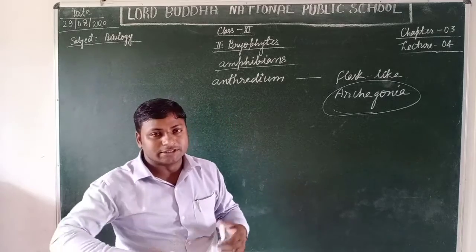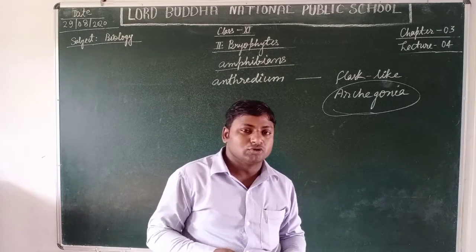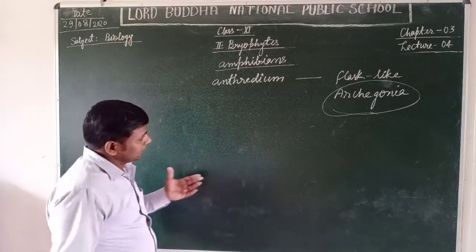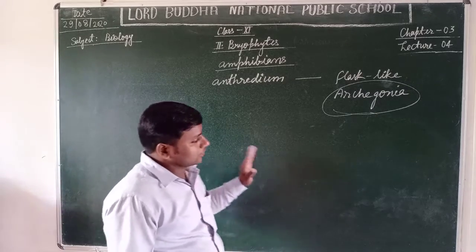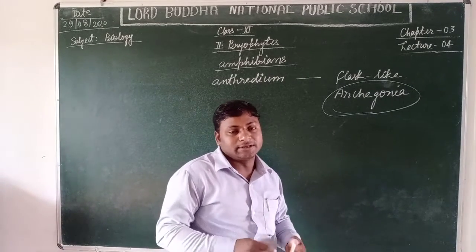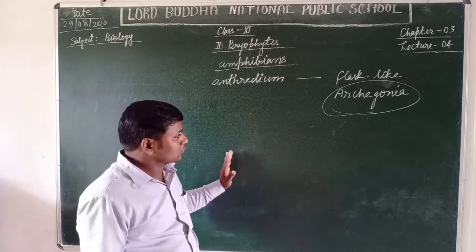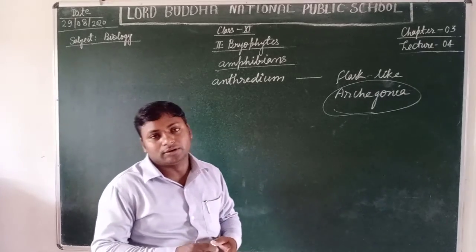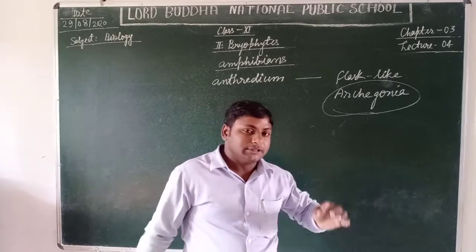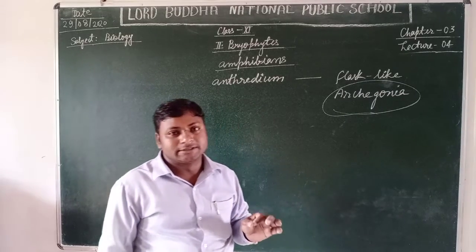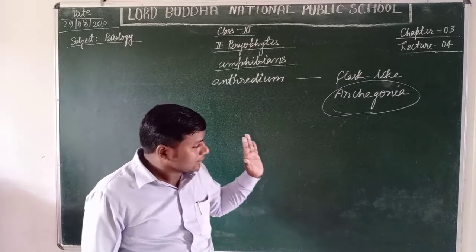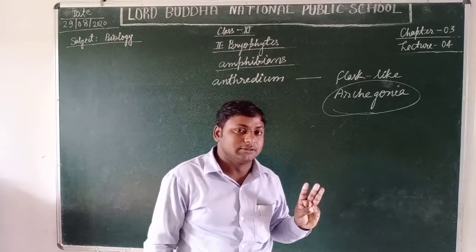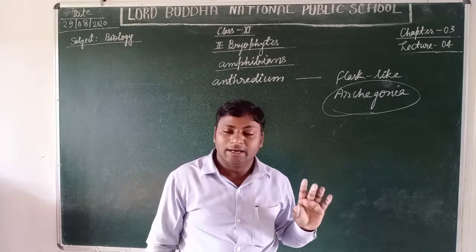When the antheridium, the male reproductive part, and the archegonium, the female reproductive part, fuse in water, they form a diploid zygote, and this zygote develops into a capsular body that is called the sporophyte. The sporophyte of the bryophytes consists of three main parts: the foot, the seta, and the capsule.